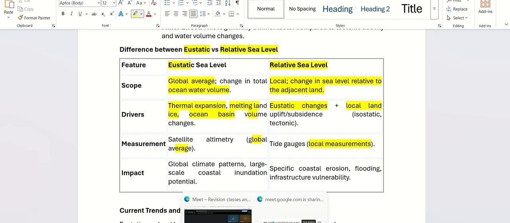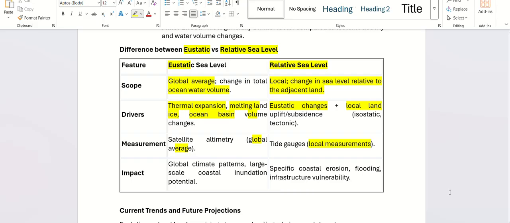Sometimes on the coast of Mumbai you'll see high tides, a lot of water because of tides. It happens locally, continuously, even at night. When there is a full moon, you'll see the tides go up and down. So that is local. But eustatic means the overall ocean volume of the world increasing. The impact of eustatic change is on global climate patterns and can lead to coastal inundation or destruction. The impact of relative sea level change is on specific coastal areas only, with flooding in some areas and destruction in some areas.